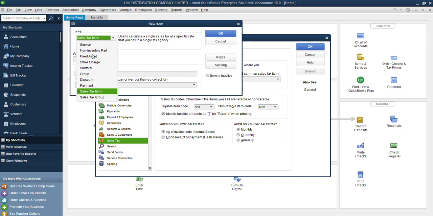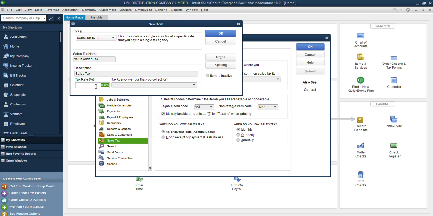When you click on add sales tax item, it will show you this option. So what you are adding is a sales tax item. Let's go ahead and click. Now what do we have here? You can go ahead and write the full name, VAT sales tax item, or GST, right? So any one you choose. For the description, you can go with sales tax item or sales tax and leave it like that, but this is what I choose. So I can go with the full name.